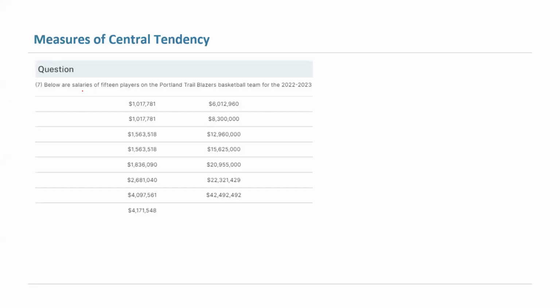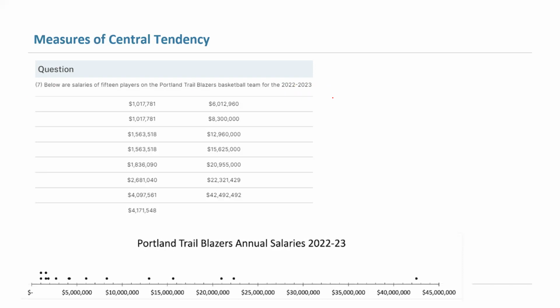In this question, you have the salaries of 15 players on the Portland Trail Blazers basketball team for 2022-2023. You have the dot plot representing the distribution. So take a look, the majority of the data are located here. You have an outlier here.